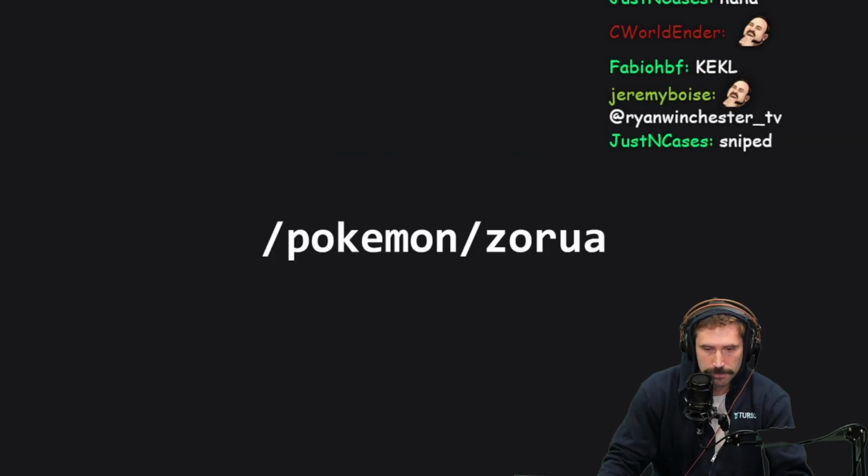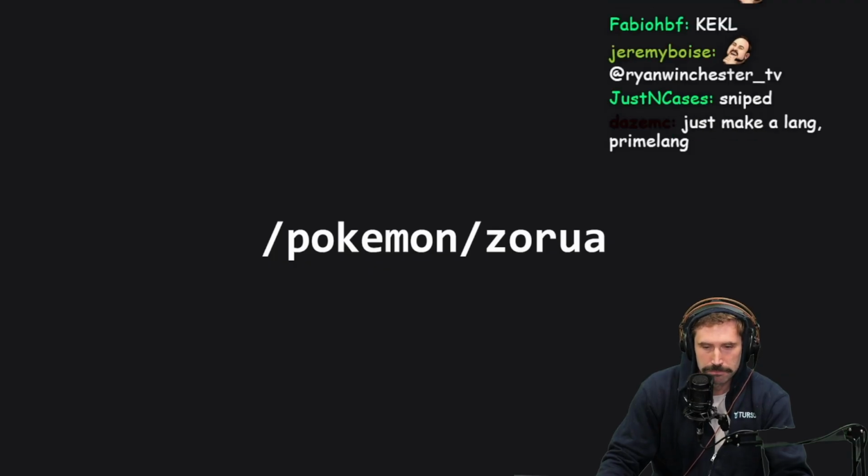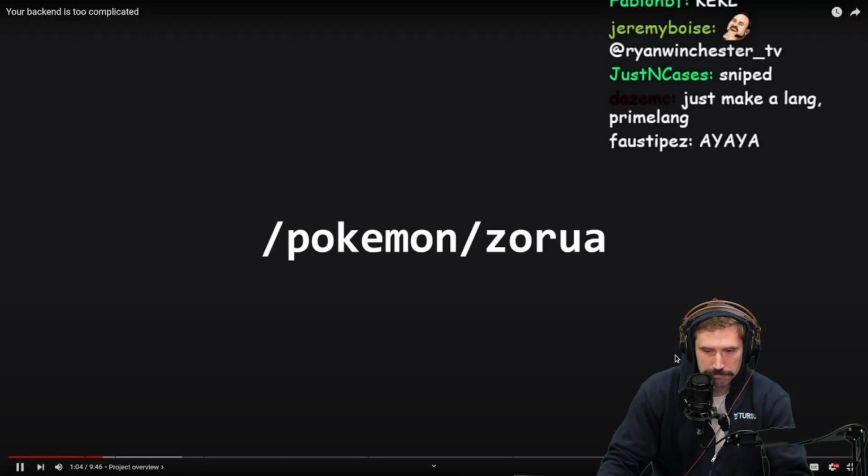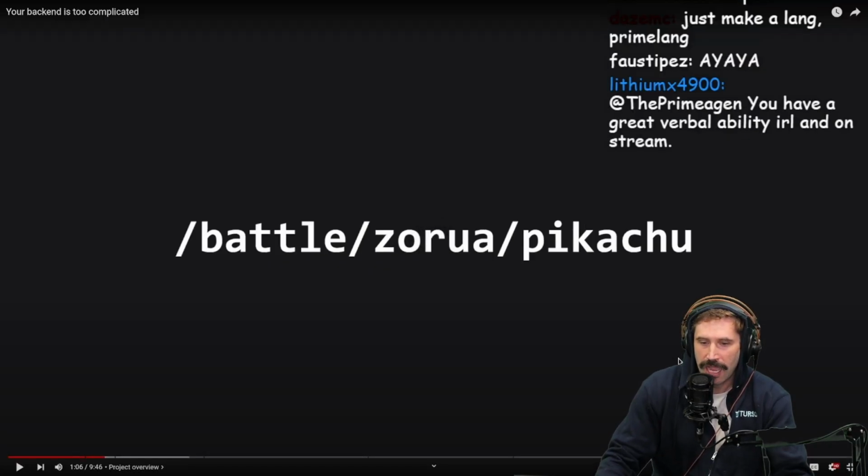The first endpoint, /Pokemon, takes a Pokemon name and returns information on the Pokemon, such as its base stats and available moves. I do want to take a quick note here.